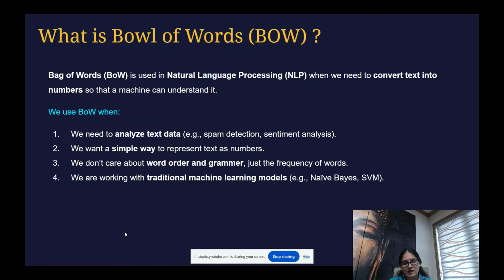I will give you a very good layman example, then we will jump to the technical example, and then we will also implement it using Python. Then I will give you the solution for how you can improve your bag of words using TF-IDF. So stay with me till the end of the video. After that, if you are working with traditional machine learning models, let's say Naive Bayes, SVM.